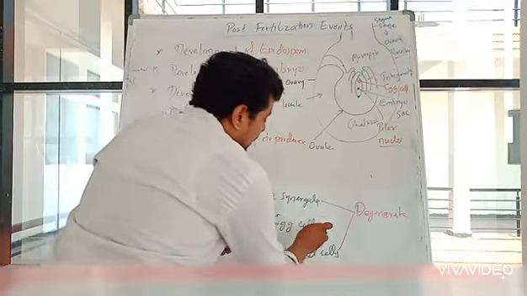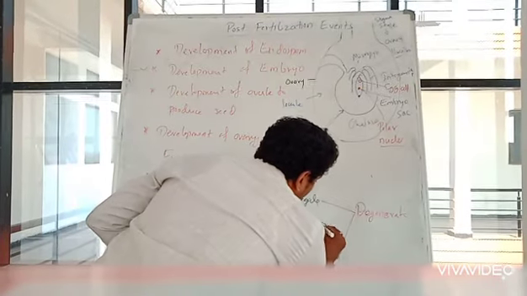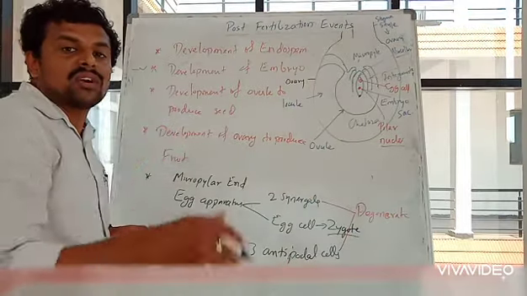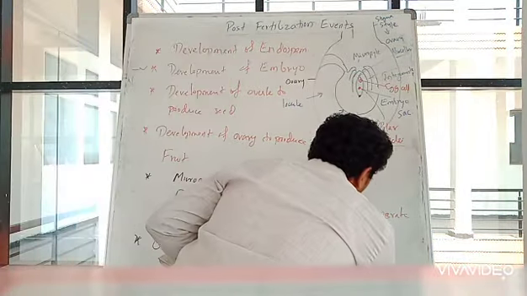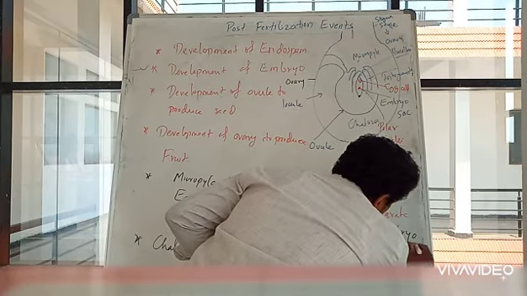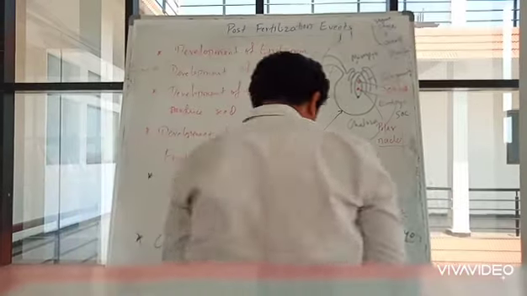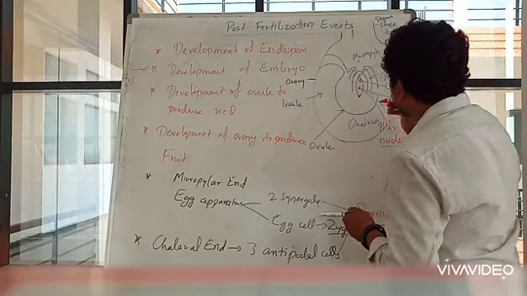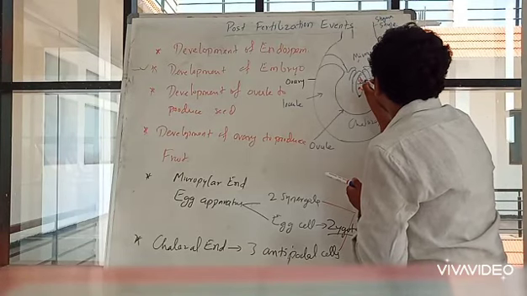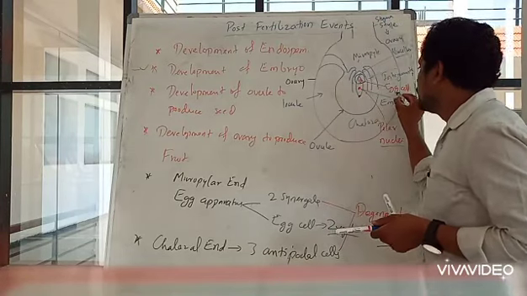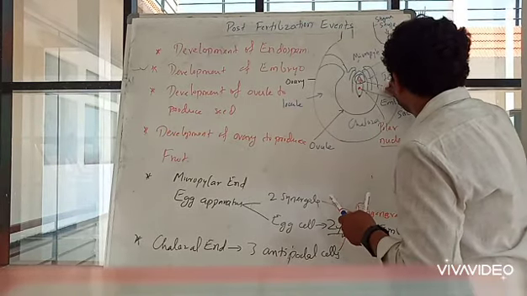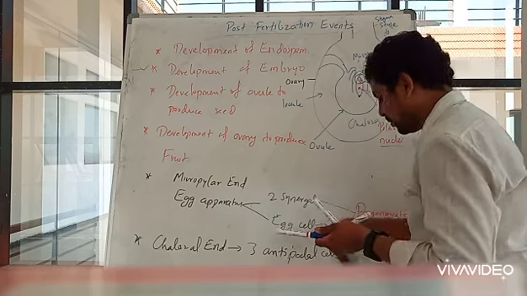Then the egg cell, after fertilization, will form a zygote. Okay, this zygote will lead to the formation of embryo. Got it? So zygote means this portion. This egg cell will be there or not? So this portion will develop as embryo. I will just remove the egg cell. Now I will write it as embryo.